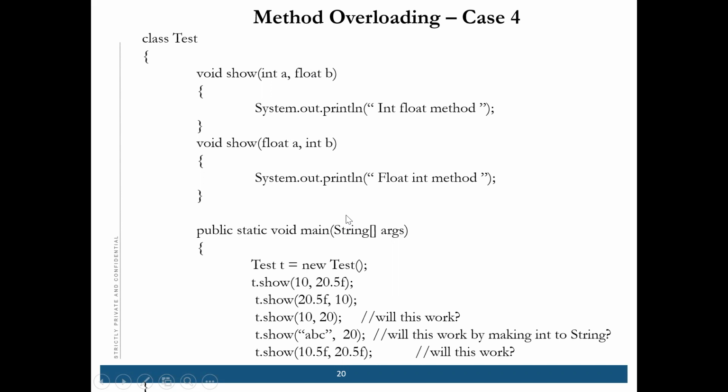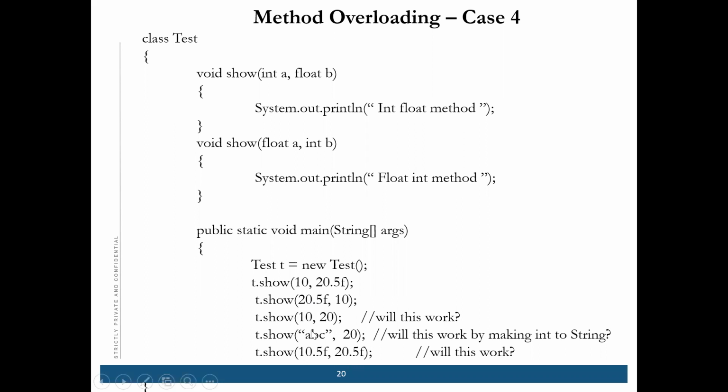If we pass 10 and 20.5 float, we are calling integer, float. So which method will it call? The first one. If we call float and integer, it will call the second method.